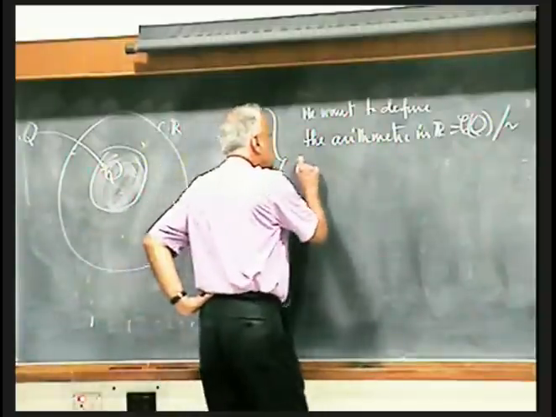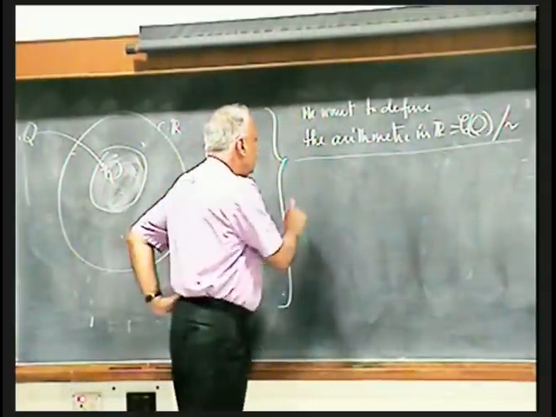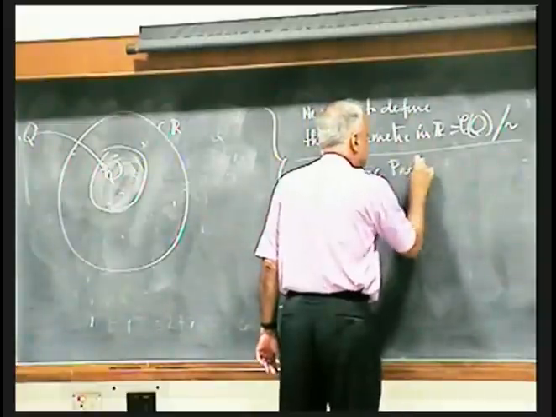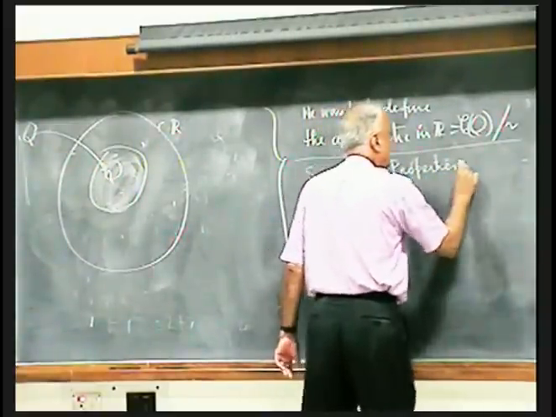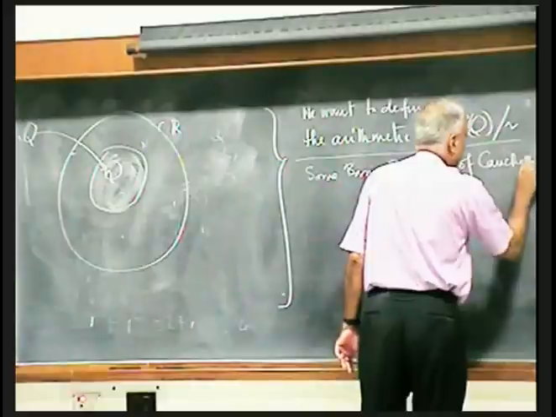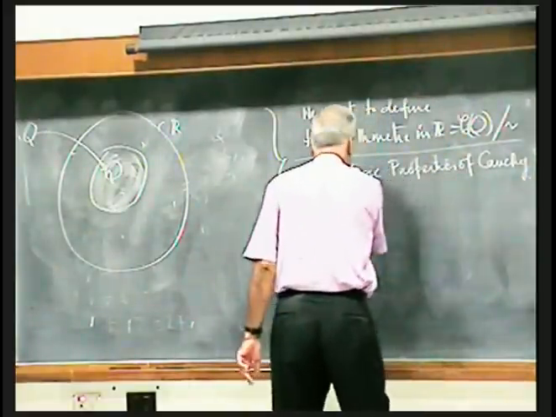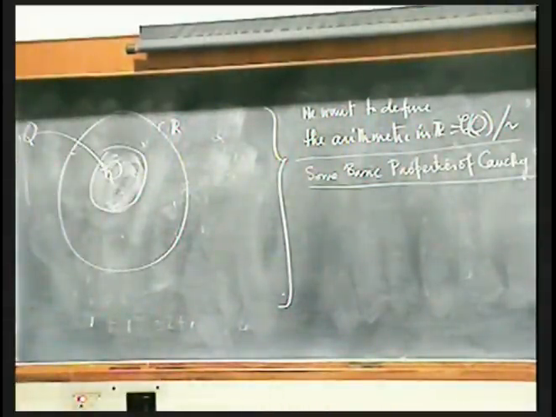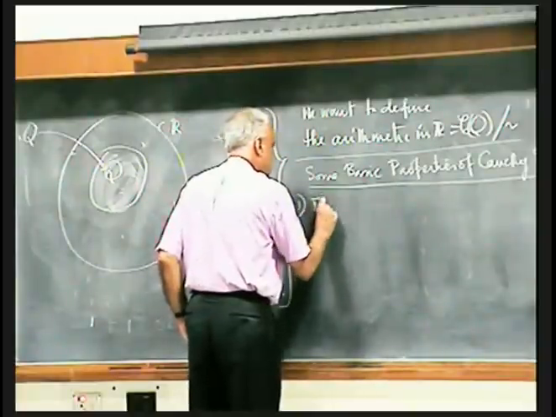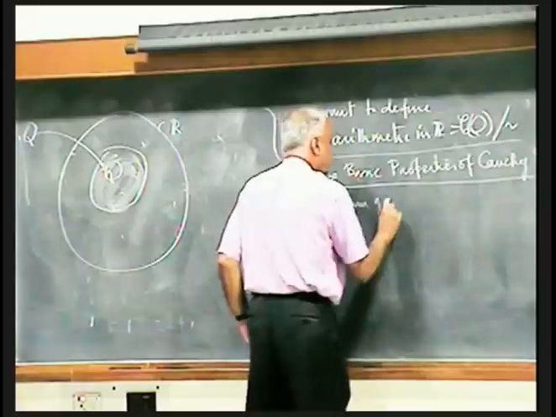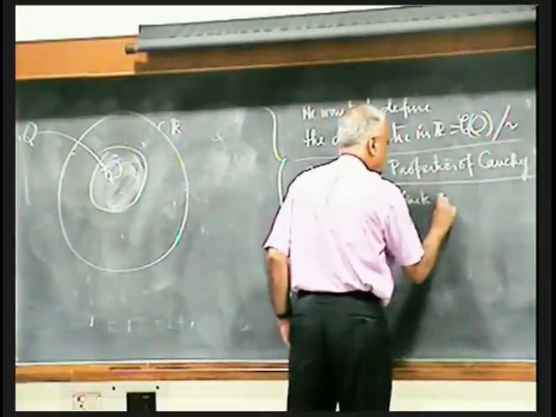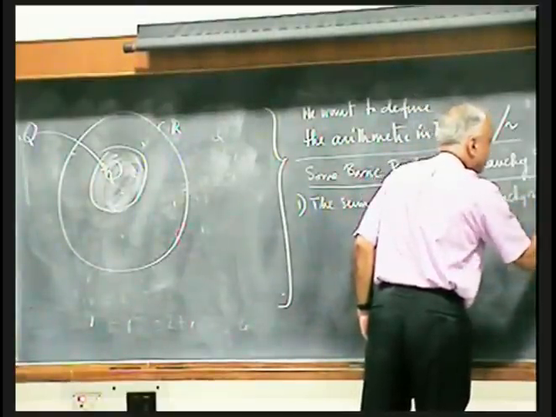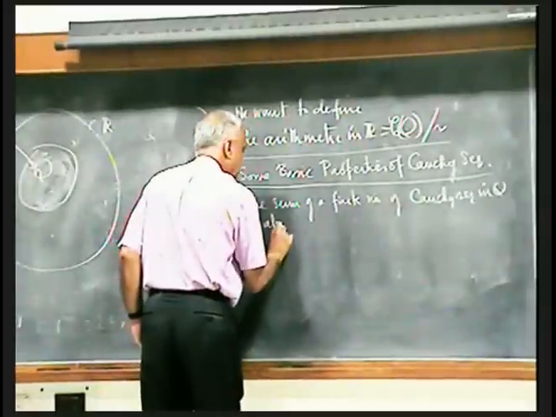In order to do this, we will have to deal with the Cauchy sequences. So I will now look at some basic properties of Cauchy sequences. I will list some of them and I will prove some of these in the next class. Let me just tell you the line of thinking. First of all, the sum of a finite number of Cauchy sequences in Q is also a Cauchy sequence in Q.